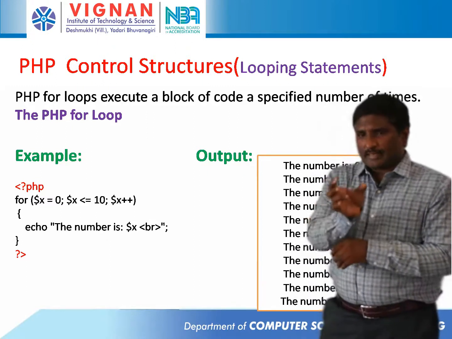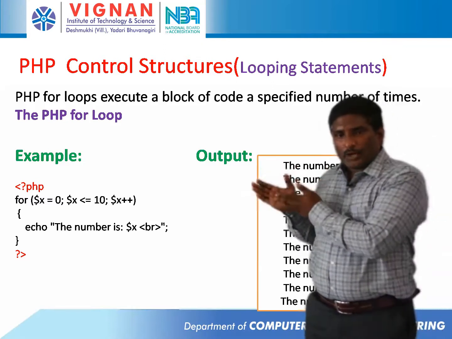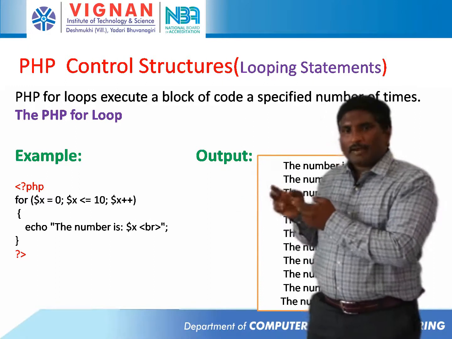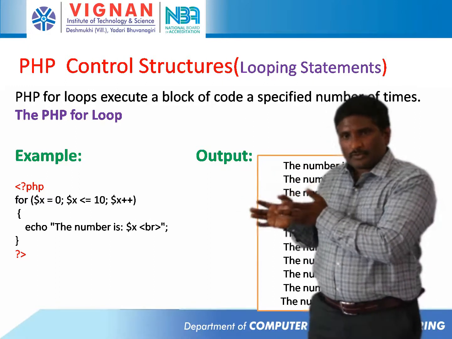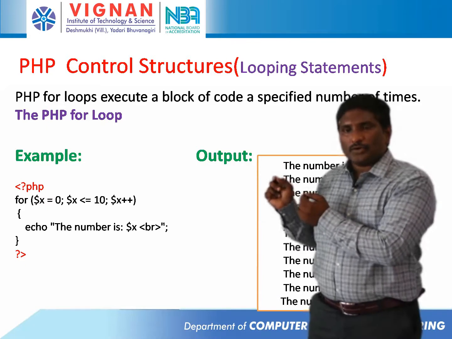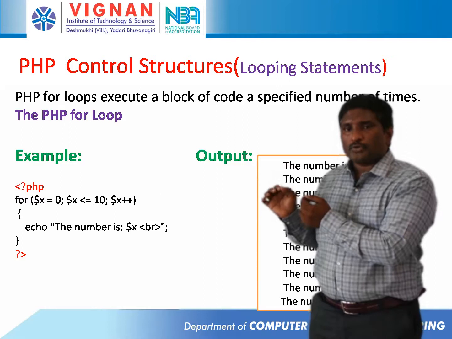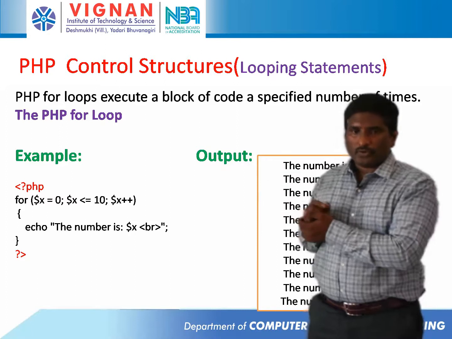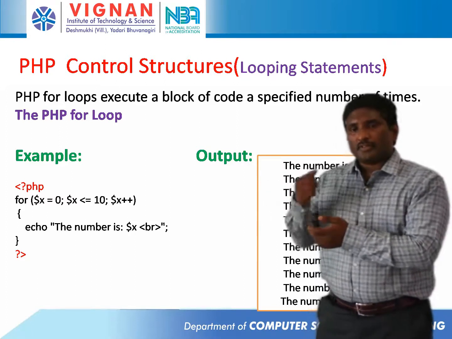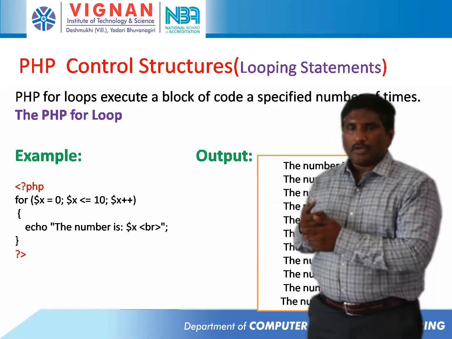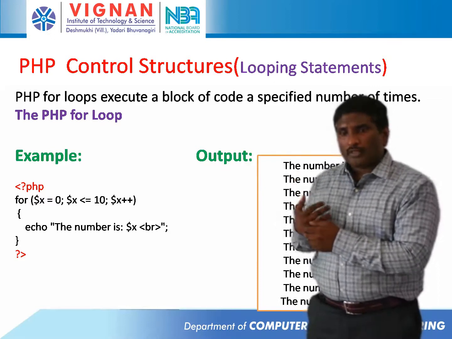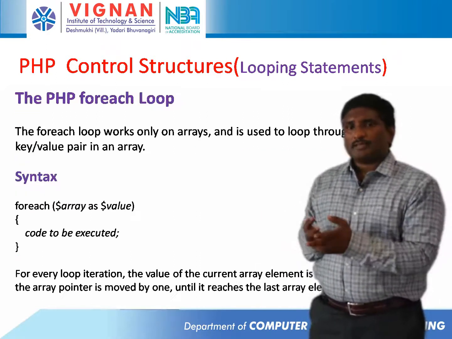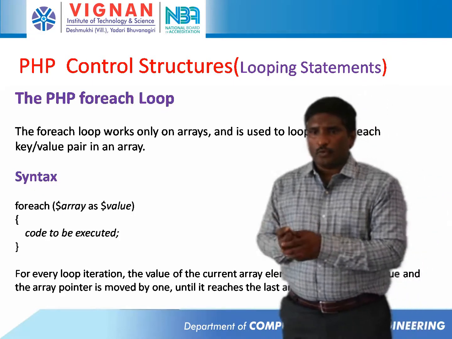In this example, the variable x is initialized to 0, and then the value is tested. The condition is $x is less than or equal to 10, so the loop runs until the condition fails. Also the value is incremented by 1 with $x++. The output will be: the number is 0, next line the number is 1, and so on, up to the number is 10. After that it will come out of the for loop. So like this, PHP supports looping statements.